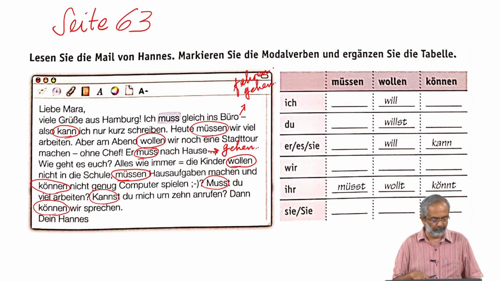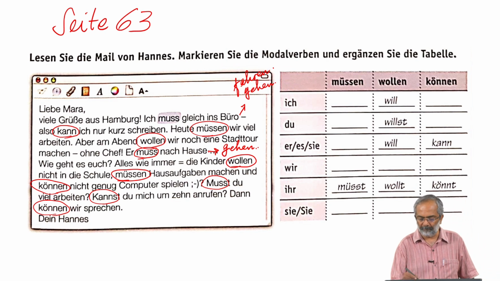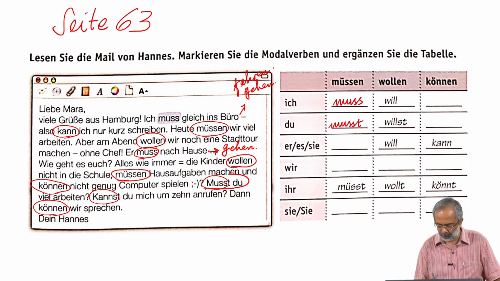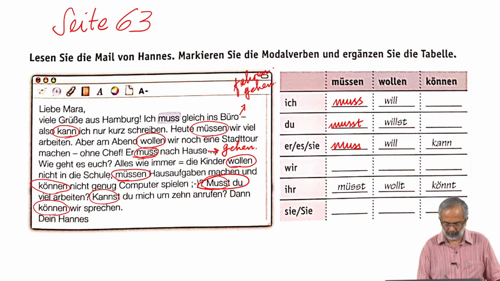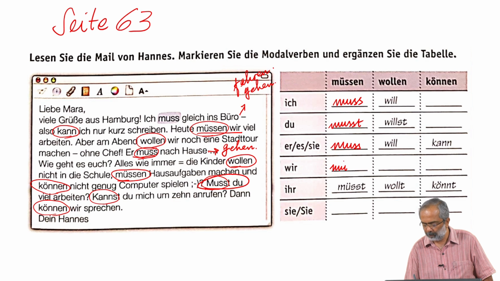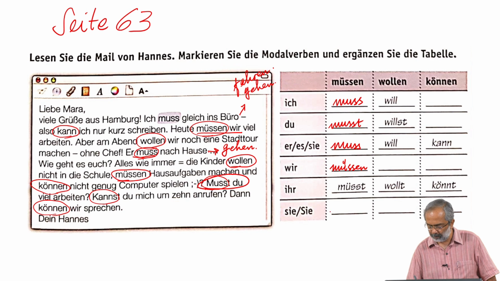So, based on this, I think the meaning is quite okay. We can quickly fill up the table. Ich muss, du musst, er muss, wir, heute müssen wir, wir müssen, ihr müsst and sie müssen.